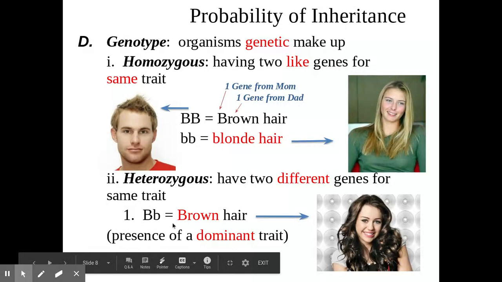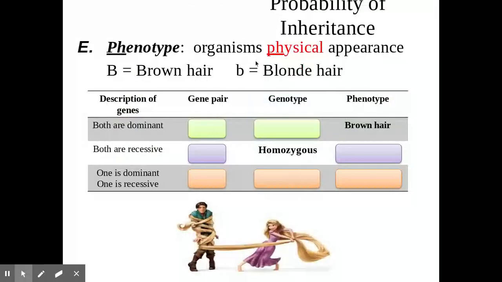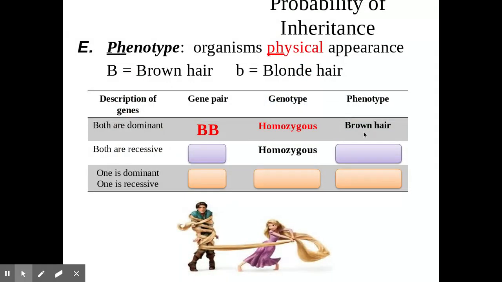Just remember, for your phenotype, your physical appearance, whenever you have a dominant trait, it will show itself. Recessive is hidden. So the only way to show a recessive trait, like blonde hair, is to have 2 recessive genes in your genotype, which is your genetic makeup or gene pairs. All right. So phenotype is your physical appearance, and we did this the other day, but let's just make sure you have it in your notes.